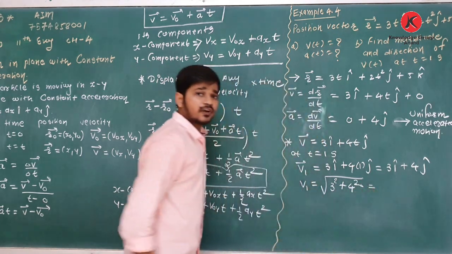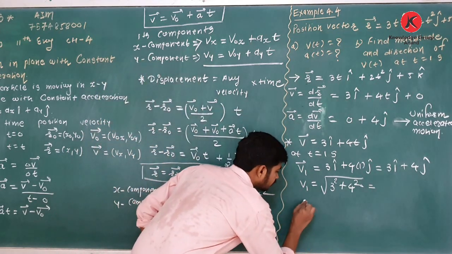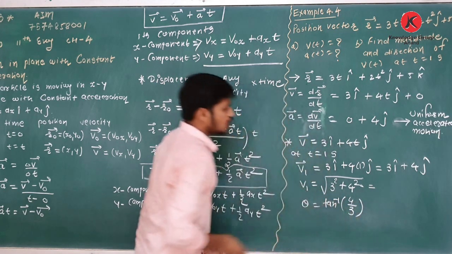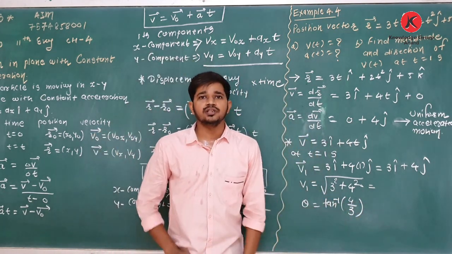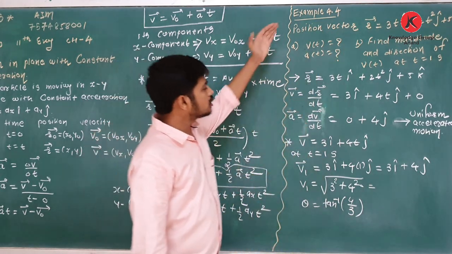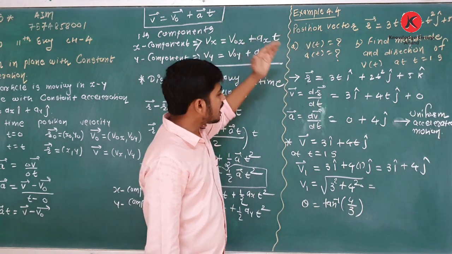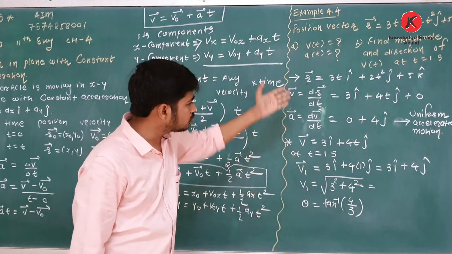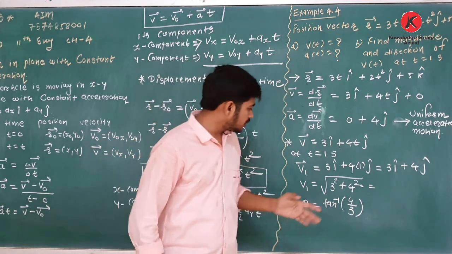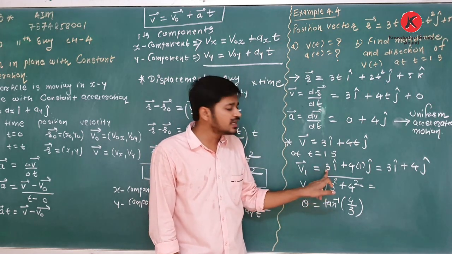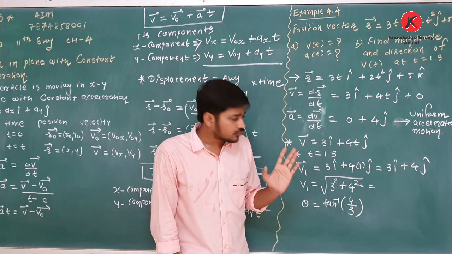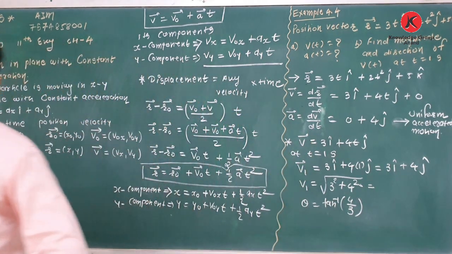Clear? What is your answer? Write your answer in comment box. How to find its direction? Theta is equal to tan inverse 4 by 3, y component upon x component. Clear about this? So yes, it is one simple question based on position, velocity and acceleration. You know differentiation, so you can easily find velocity and acceleration. What is new? Yes, you have to put value, it will be a vector, you have to find its magnitude and direction. Clear about this? Okay, so yes, now we will see another example.